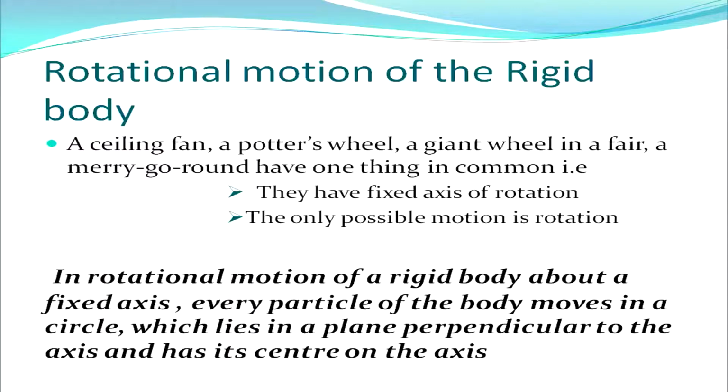Let's talk about the rotational motion of a rigid body. A ceiling fan, a potter's wheel, a giant wheel in a fair, and a merry-go-round have one thing in common. First, they have a fixed axis of rotation, and second, the only possible motion is rotational motion. Therefore, what do we have to say about the rotational motion of a rigid body? In rotational motion of a rigid body about a fixed axis, every particle of the body moves in a circle which lies in a plane perpendicular to the axis and has its center on the axis.